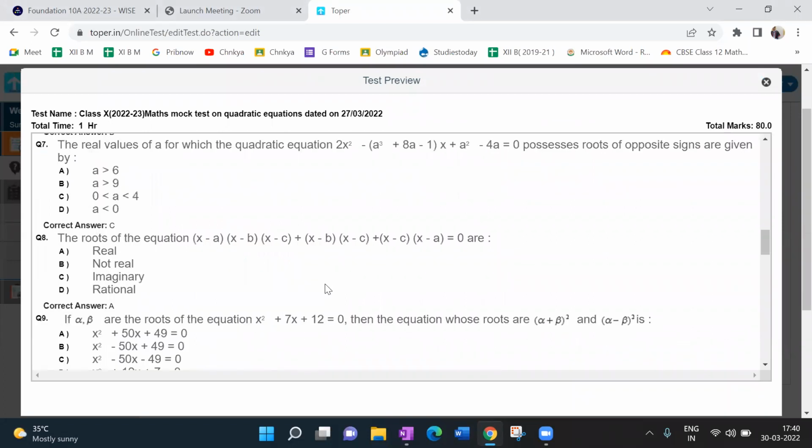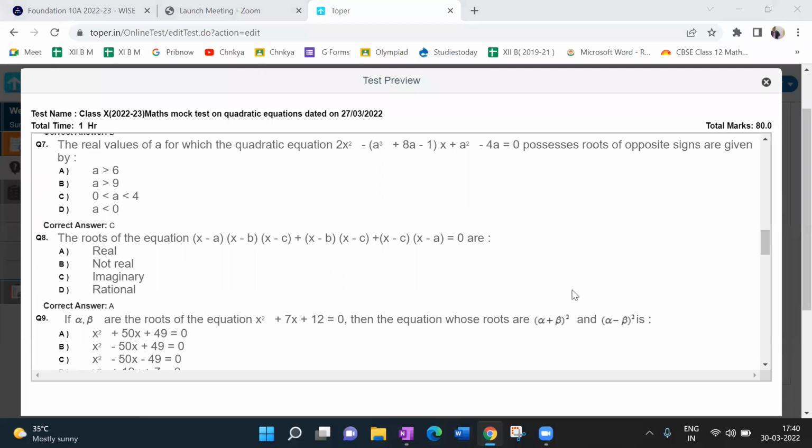Look at the seventh question. The real values of a for which the quadratic equation 2x square minus (a cube plus 8a minus 1)x plus a square minus 4a is equal to 0. I'll ask the question to individuals now, so you must give me the answer. Okay, now, very simple question.